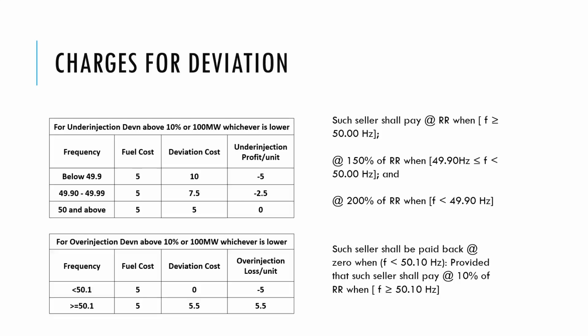Suppose frequency is less than 50 hertz, and a thermal generating station is deviating by 100 megawatt or 10% of the scheduled generation, whichever is less. Then in that case, he has to pay a penalty of 150% of the reference rate. That is, if his reference rate is suppose 5 rupees, then he has to pay a penalty of 7.5 rupees per unit for the amount he is under injecting.